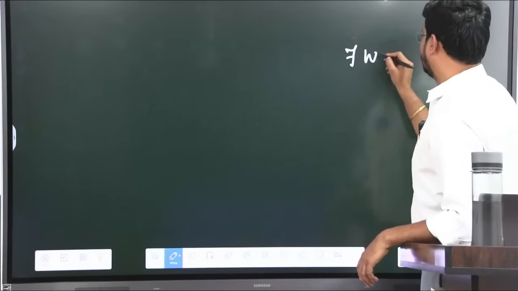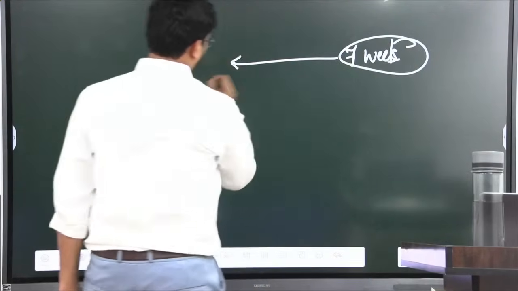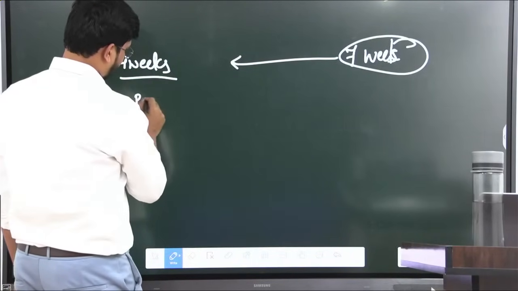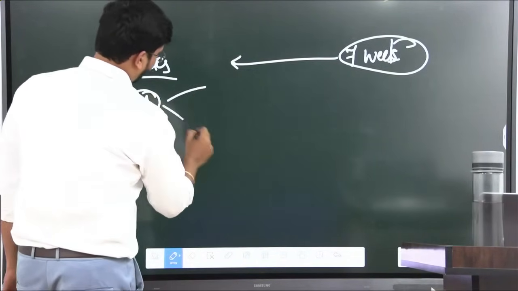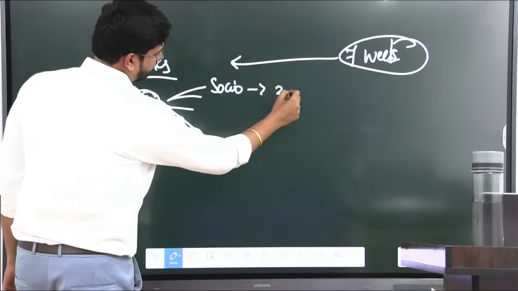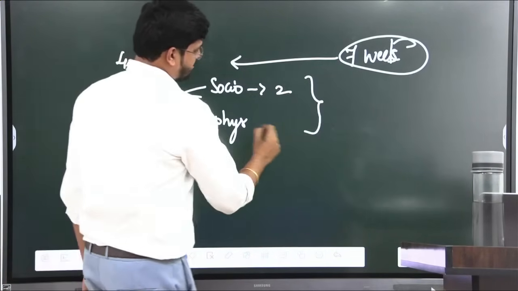First 4 weeks we are going to cover paper 1. In these 4 weeks, socio-cultural 2 weeks and physical 2 weeks, and